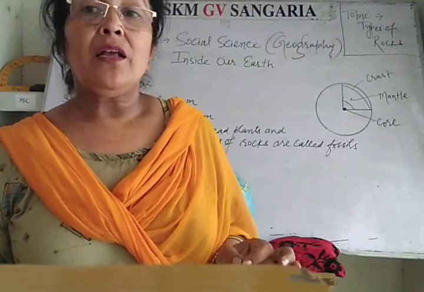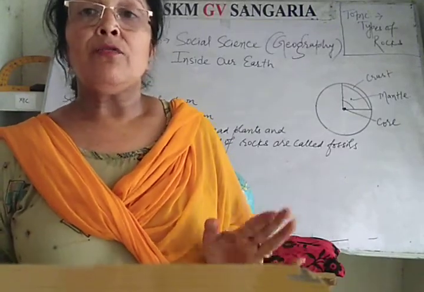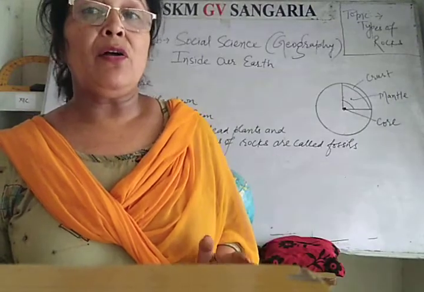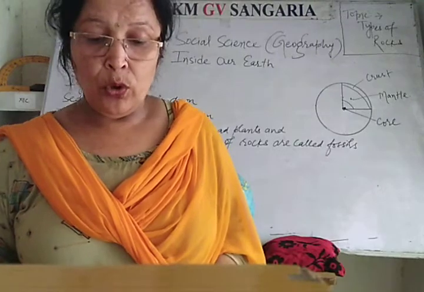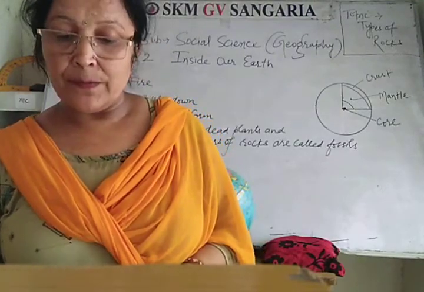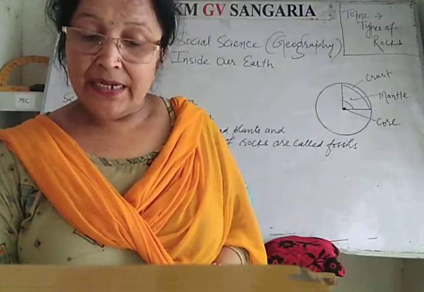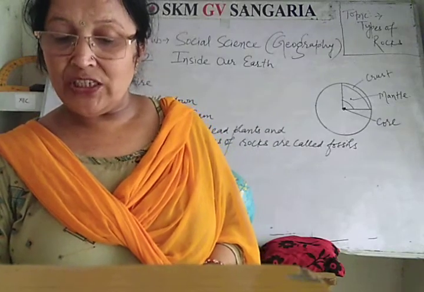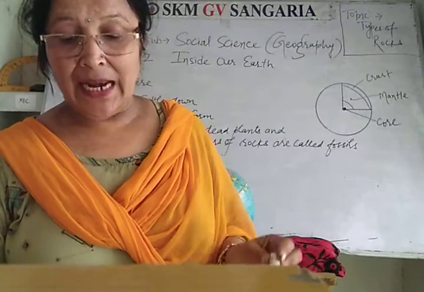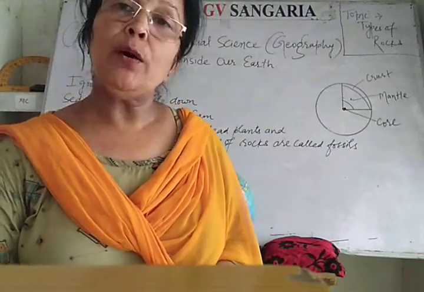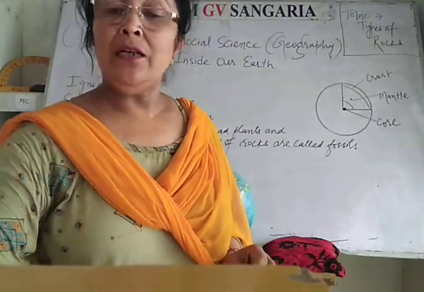For example, clay changes into slate, and limestone changes into marble due to heat and pressure.